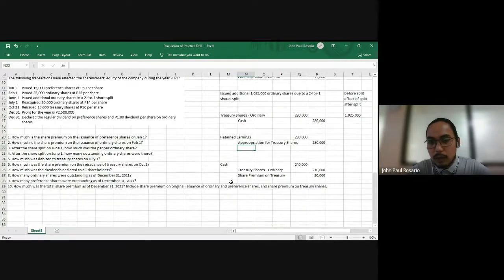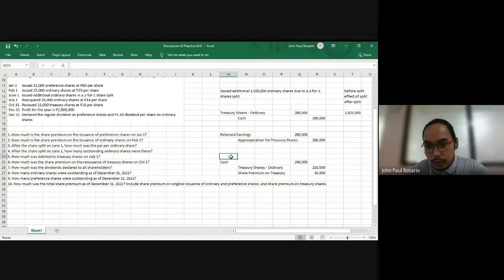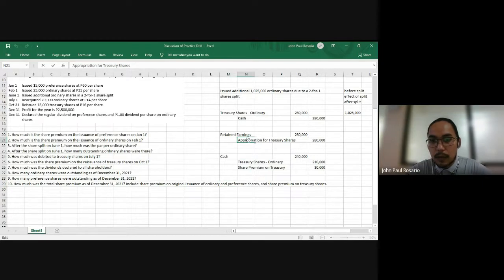Now, when our treasury shares are reissued, of course, we also have to decrease our appropriation for treasury shares, because the cost of our treasury shares has been reduced due to the reissuance.